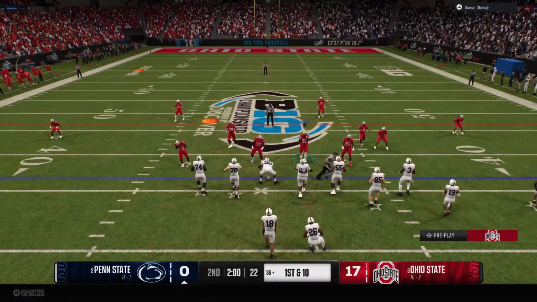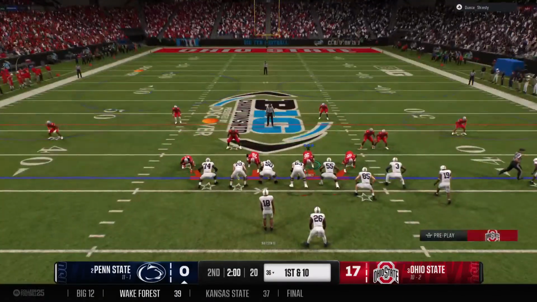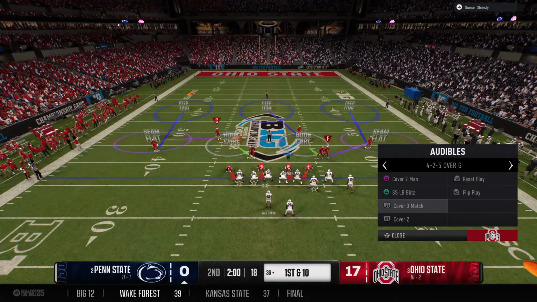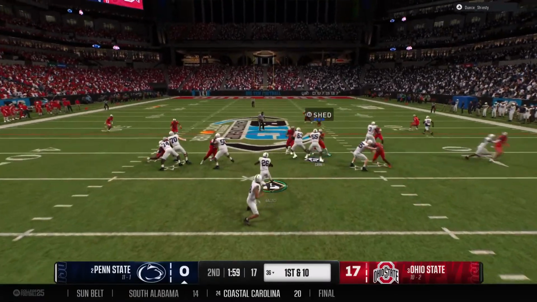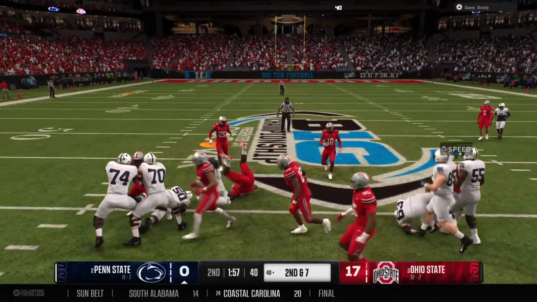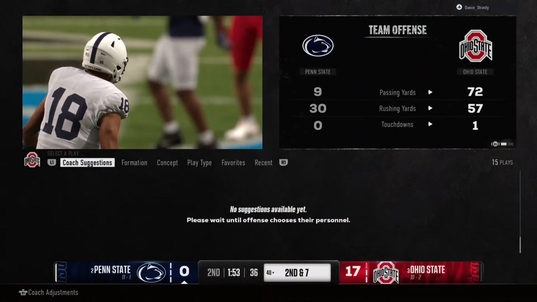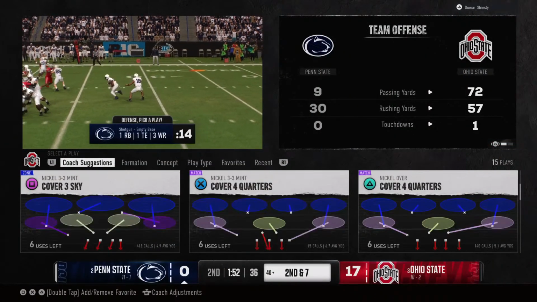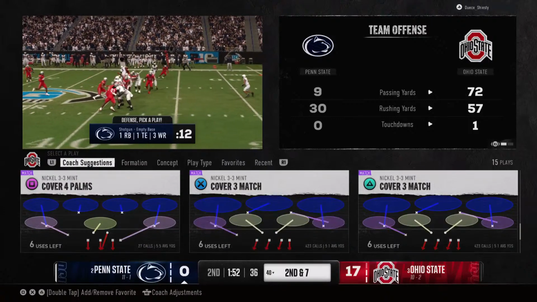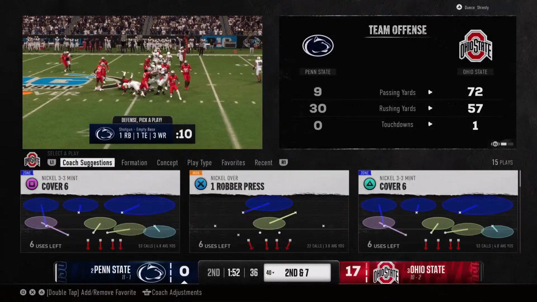The Nittany Lions line up on 1st and 10 now. They'll run it from the gun. Picks up 3 yards, so 2nd and 7. Nice solid run here by this back. Did a nice job of just kind of finding that lane, pick up some positive yards there on 1st and 10.